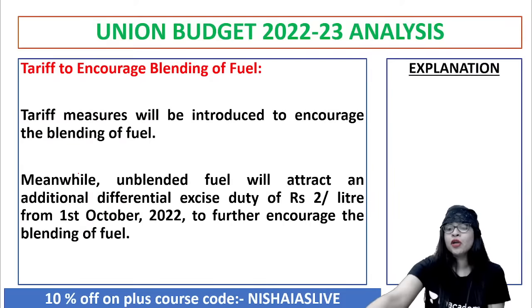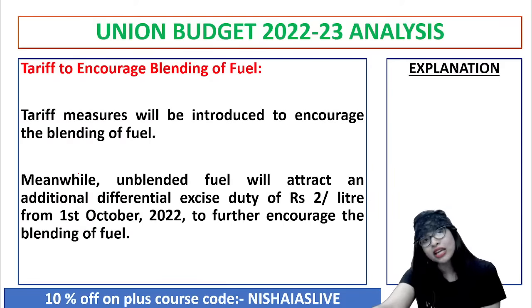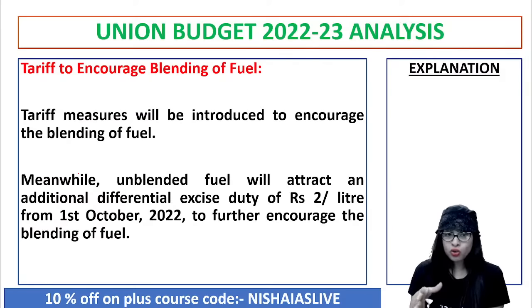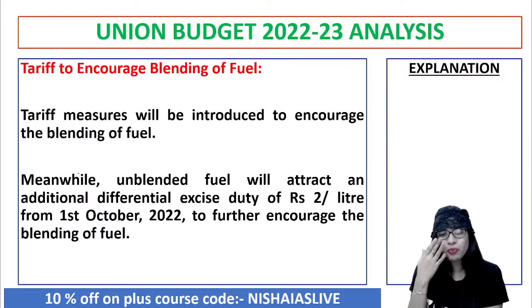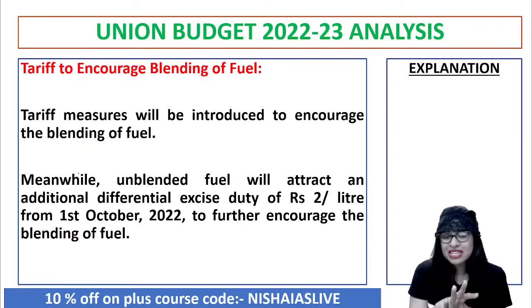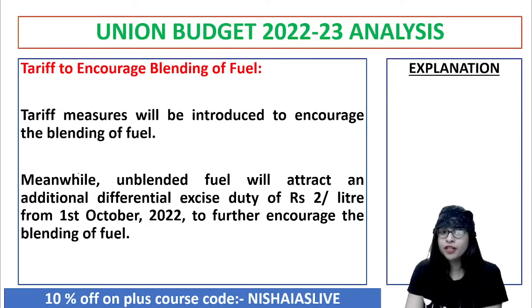And now we know that fuel prices are quite high. And now there was a tariff to even encourage blending of fuel. So that is basically unblended fuel. Now it will attract an additional differential excise duty of rupees 2 per litre. That was what they said, from October 2022. When that is done, automatically the encouragement to blend the fuel will increase.